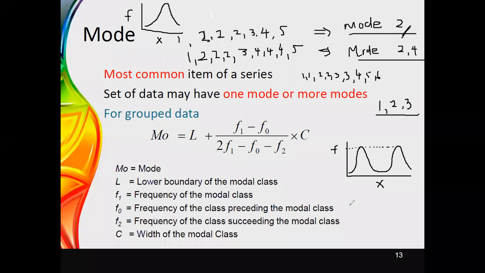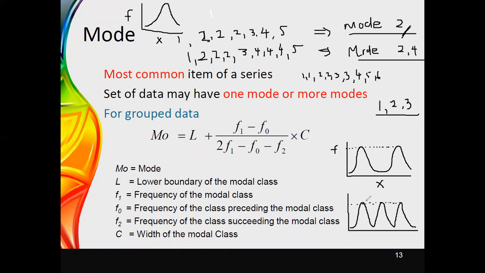And if it comes to multimodal, then there may be several peaks. There will be several peaks that we can see in the plot. It is quite like this. Here you can say that since it is more than two, this is a multimodal data set or multimodal distribution.